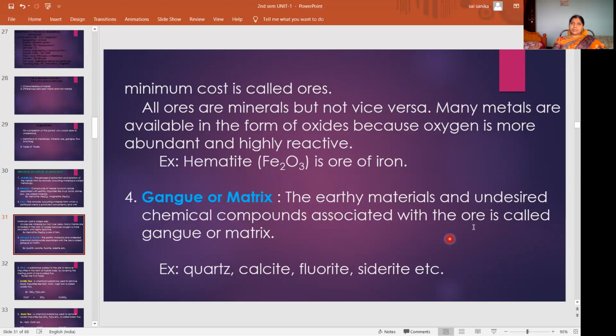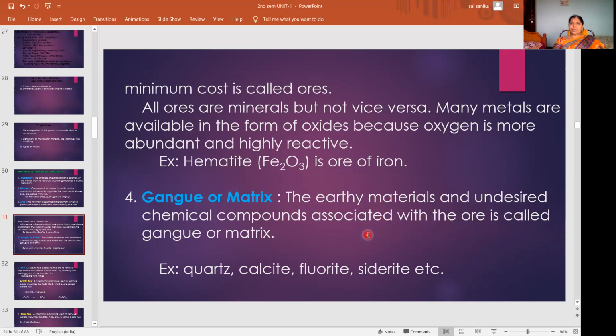The impurities present in the ore, or the unwanted substance present in the ore, or the earthy impurities present in the ore. That total is nothing but gangue or matrix. Simply you can say the impurities present in the ore.